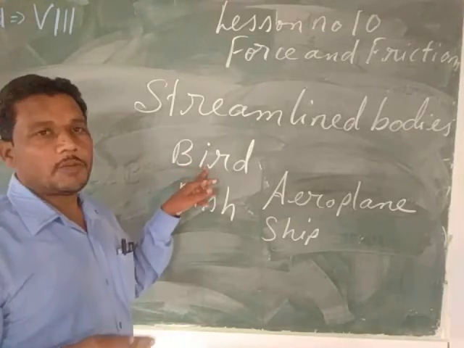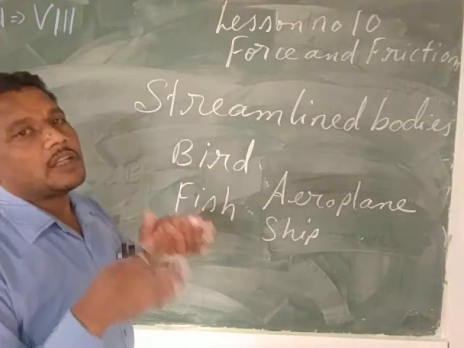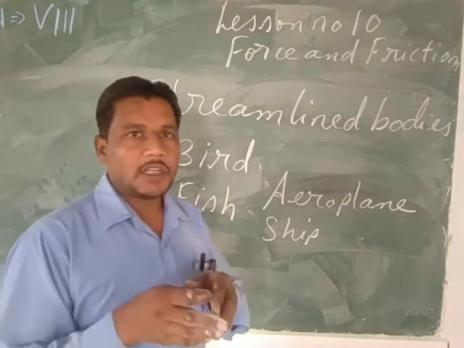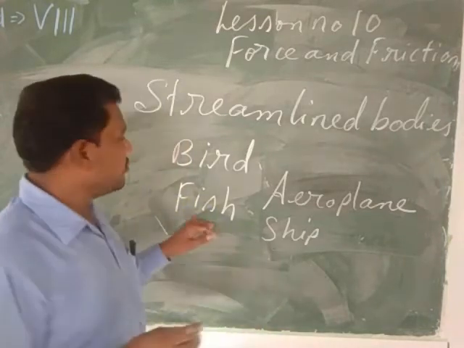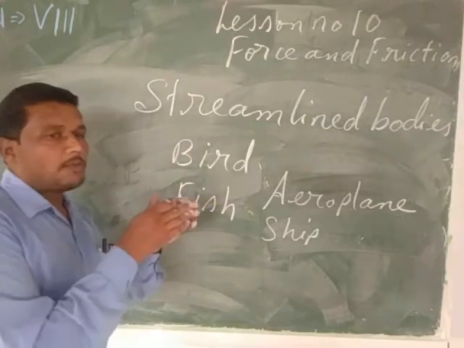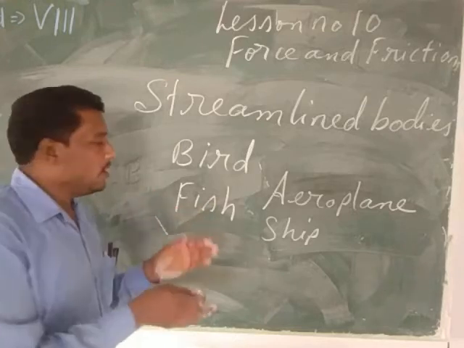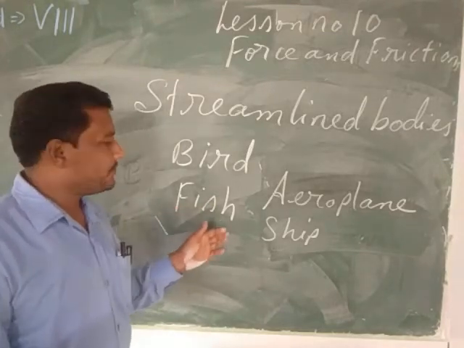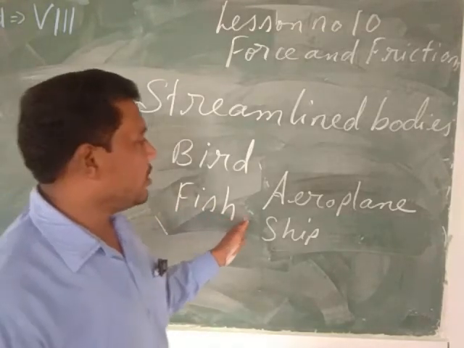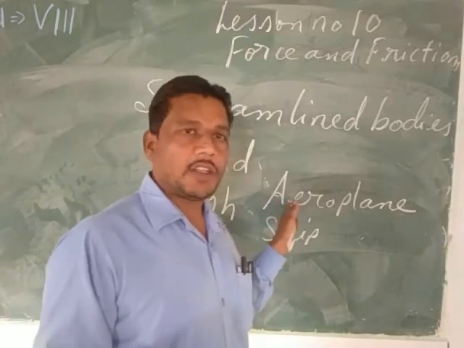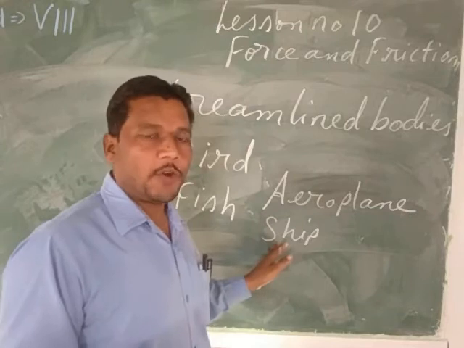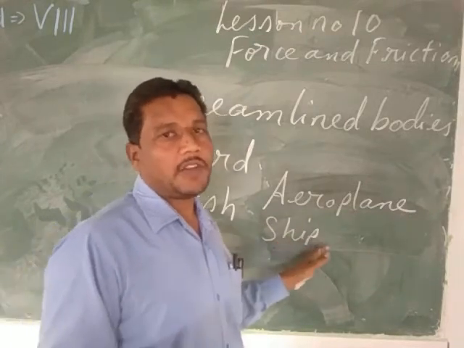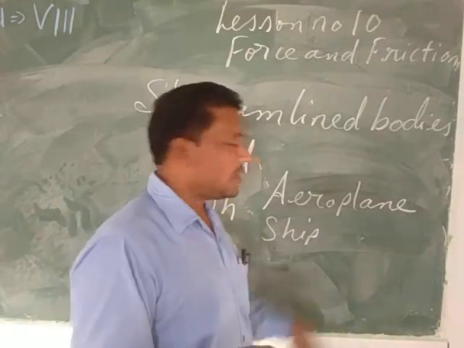If you are going to see the body of a bird, the head and the beak is pointed, tail is again pointed, but the stomach part is broader. If you are going to see the body of a fish, the mouth part is pointed or the narrow, but the stomach part is broader, and the tail part is again pointed. Aeroplane is pointed or narrow in the front, broader in the between, and again pointed at the back. Ship is pointed in the front, broader in the between, and again pointed at the back.